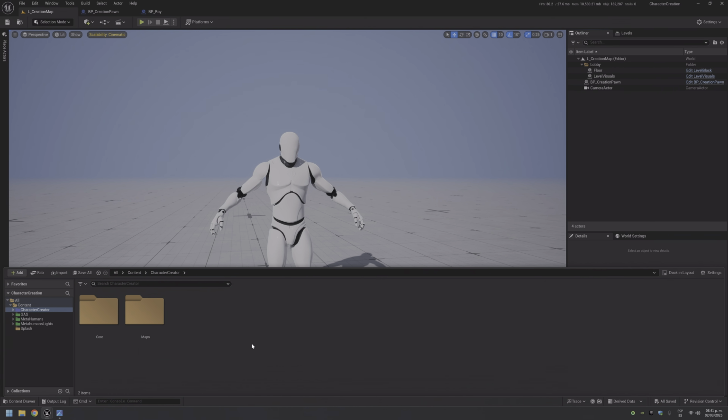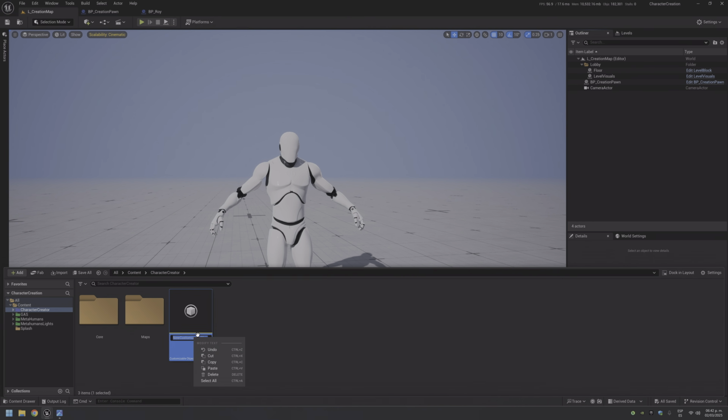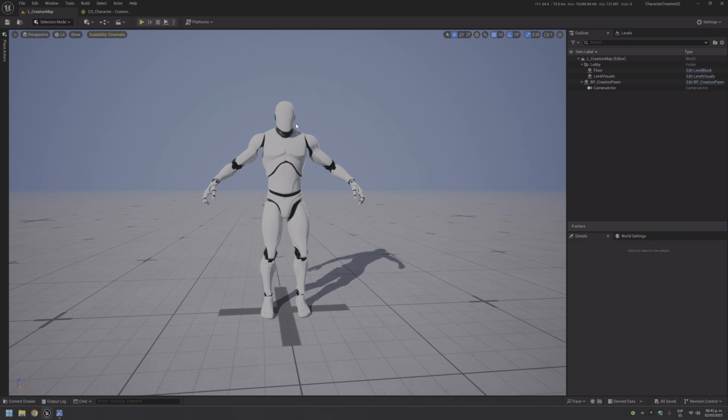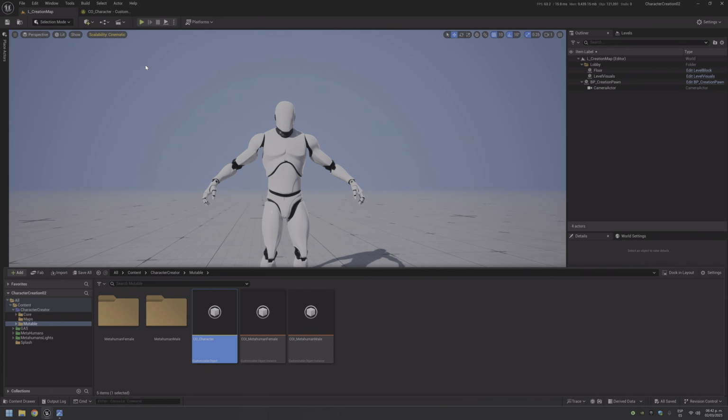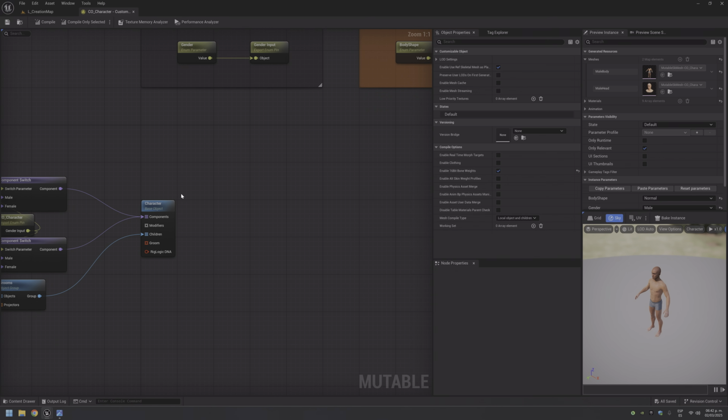Okay, so character creation folder, right click, Mutable, Customizable Object. This is all you got. This is the only thing that this plugin is providing right now. I will call it CO character and open it. As you can see, it doesn't take much time to open it, but here we have this one. This is the advanced project, and believe me, compiling this and opening this takes some time. Well, I will call it character.